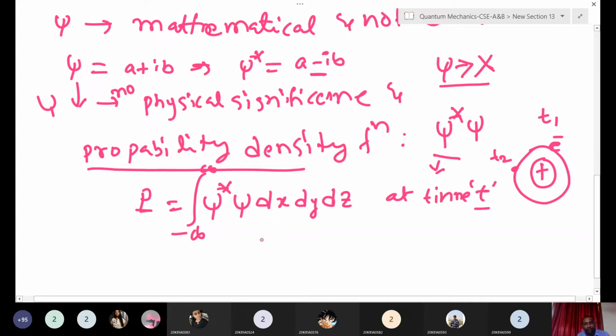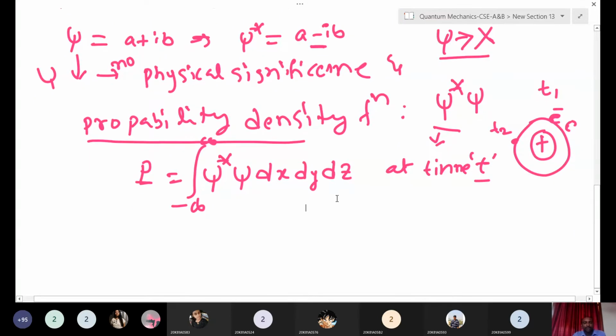So here we may have 80% probability of finding the particle at this position, but at another place we have 20%, at another place 30%. That depends on the location and time of the particle. That is the use of this probability density function.